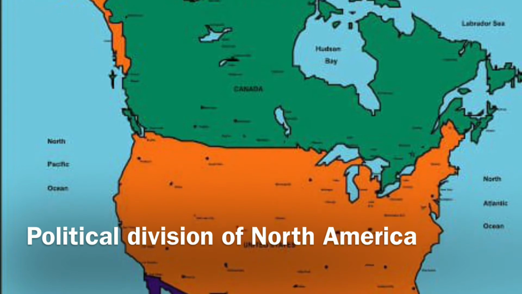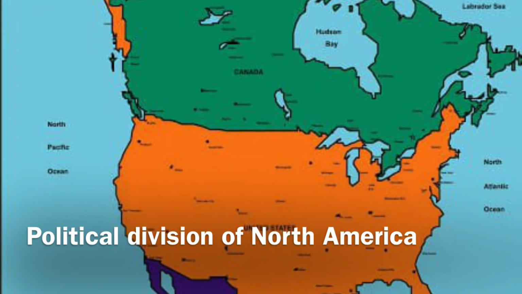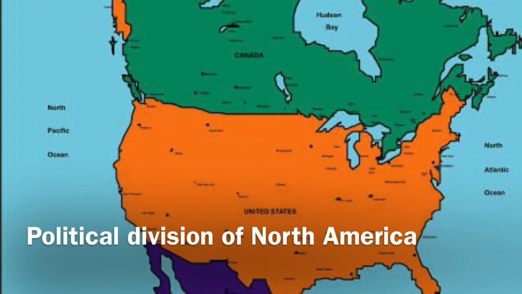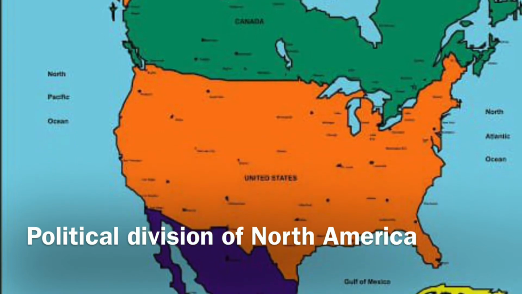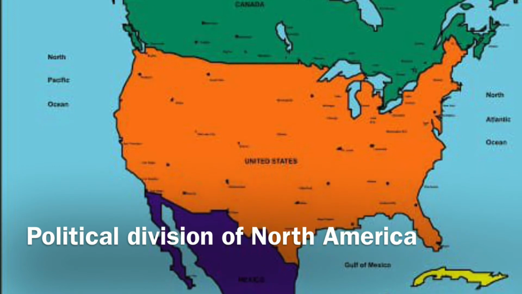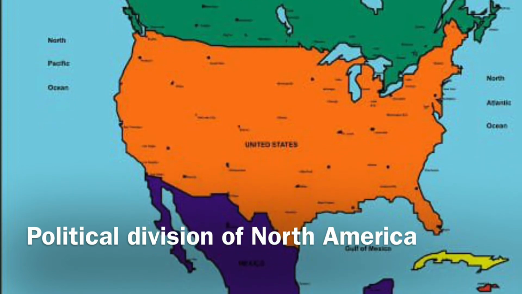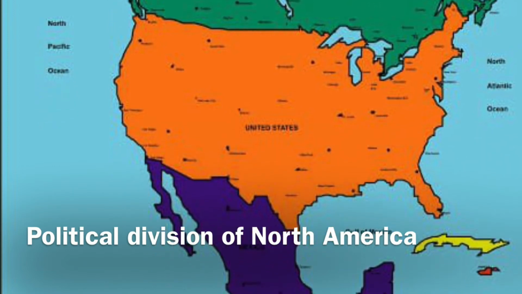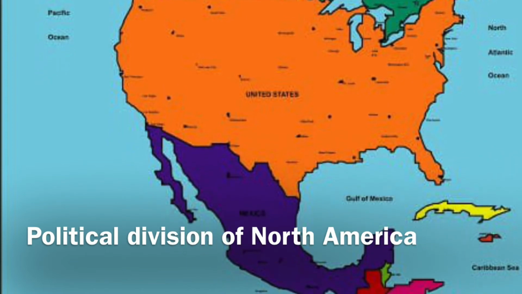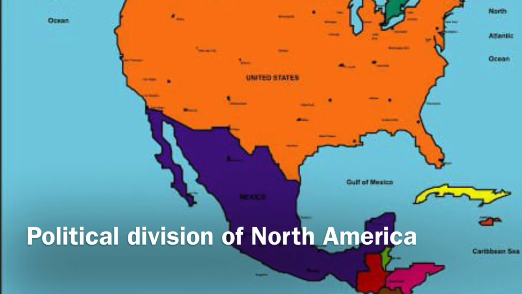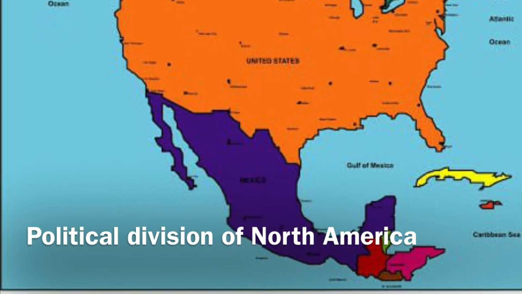So in the largest country, Canada ranks first place. Next to Canada, the United States of America and Mexico rank second and third in North America. These are the political divisions of North America.